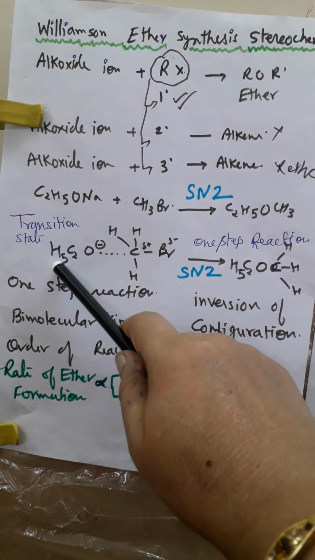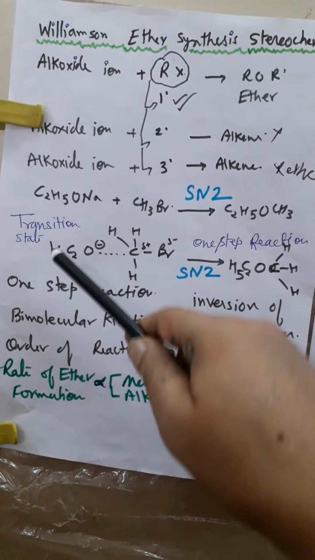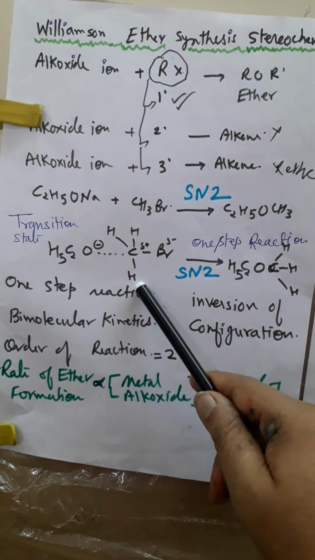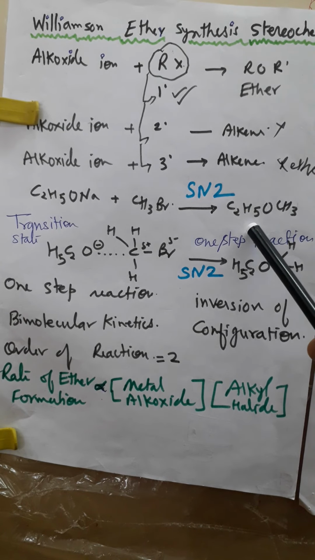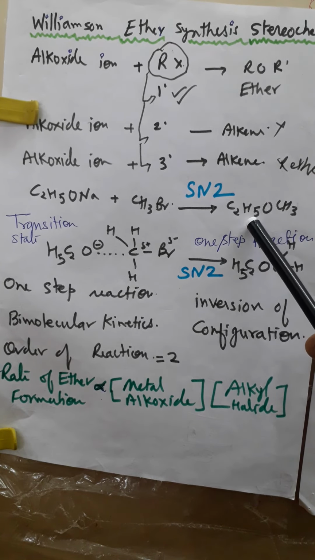Now what will happen? This is alkoxide. I have taken the simplest alkoxide, that is C2H5ONa, and CH3Br. So we'll get C2H5OCH3, that is methoxyethane, or we can say methyl ethyl ether, ethyl methyl ether. In IUPAC naming you have to write methoxyethane, otherwise you can write ethyl methyl ether. Somebody says ethyl methyl, whatever you pronounce.